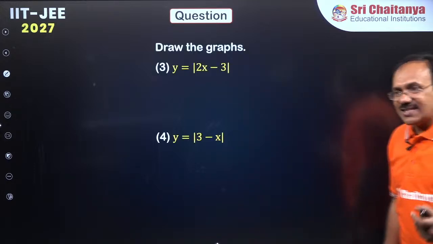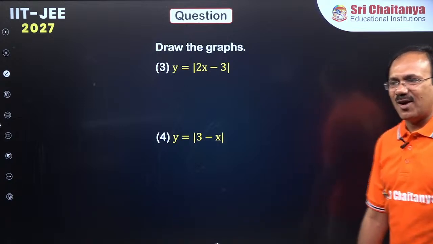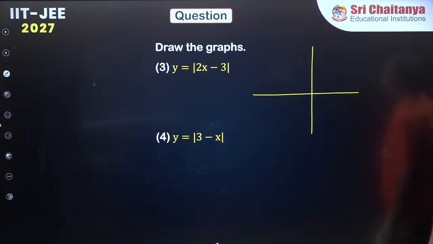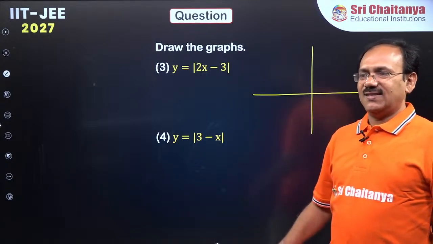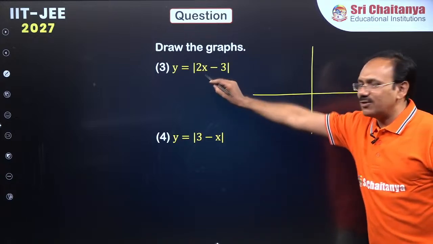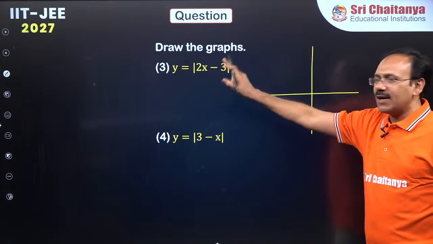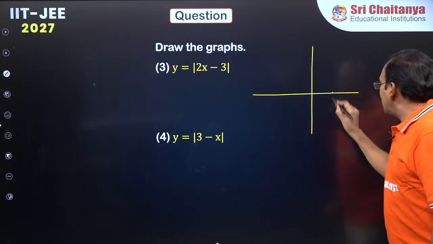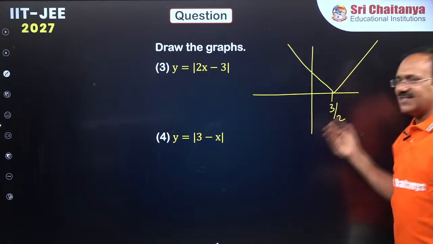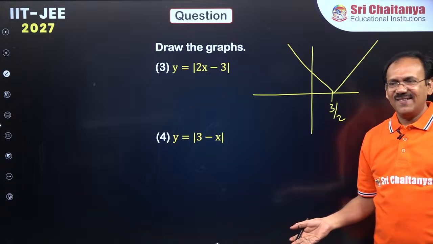The next, if that is really easy, try to sketch the graph of modulus of 2x minus 3. Come on. Modulus of 2x minus 3 is the same kind of linear expression which becomes 0 at 3 by 2. 3 by 2 means 1.5. At 3 by 2 you draw the V shape. That is enough. So simple. Very nice, right?